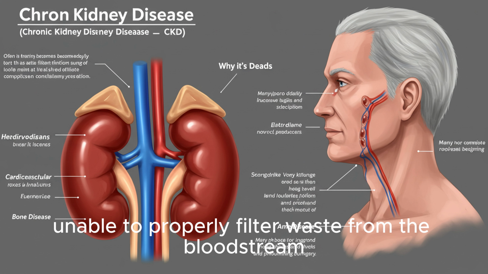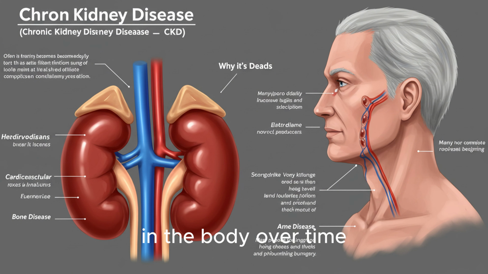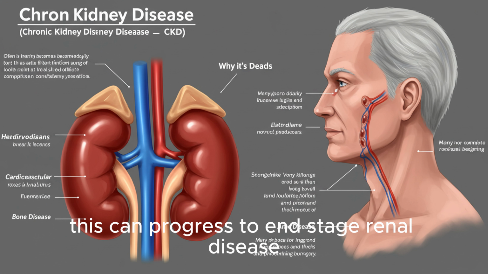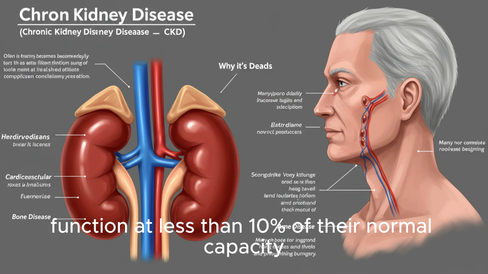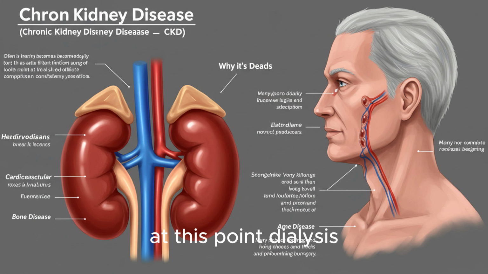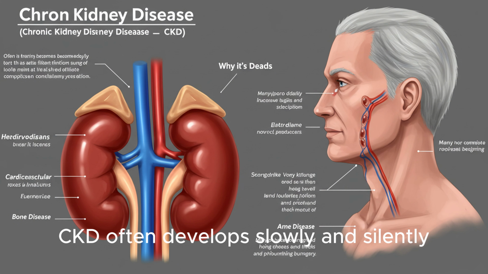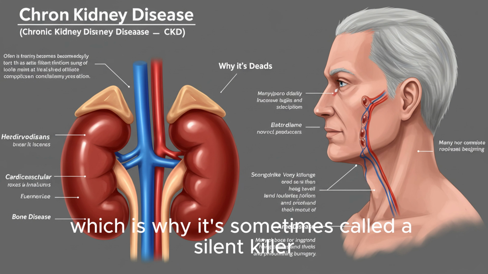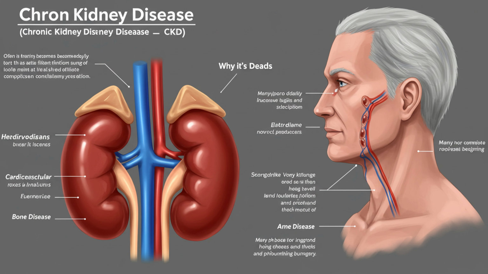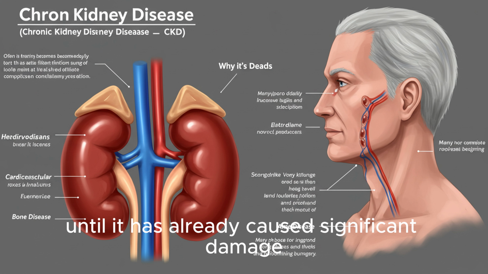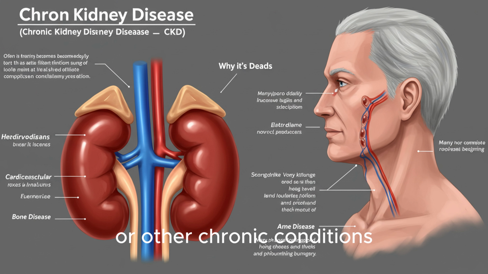Damaged kidneys are unable to properly filter waste from the bloodstream, leading to the accumulation of harmful substances in the body. Over time, this can progress to end-stage renal disease, ESRD, a condition in which the kidneys function at less than 10% of their normal capacity. At this point, dialysis or a kidney transplant becomes necessary to sustain life. CKD often develops slowly and silently, which is why it's sometimes called a silent killer. Many people remain unaware they have the disease until it has already caused significant damage. This is particularly true for older adults, whose symptoms may be attributed to aging or other chronic conditions.